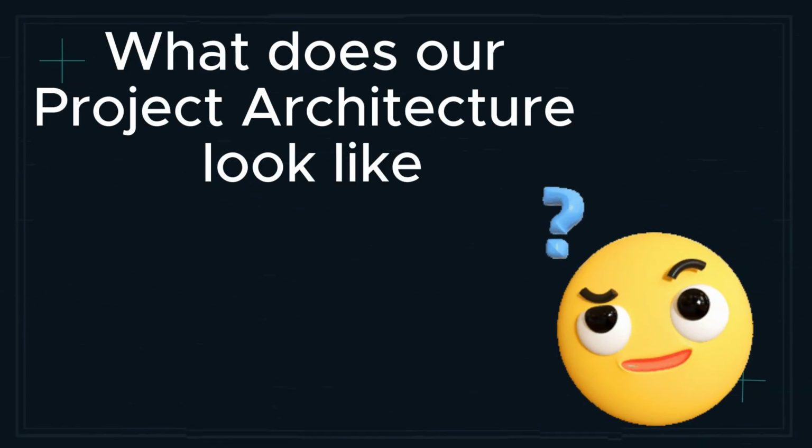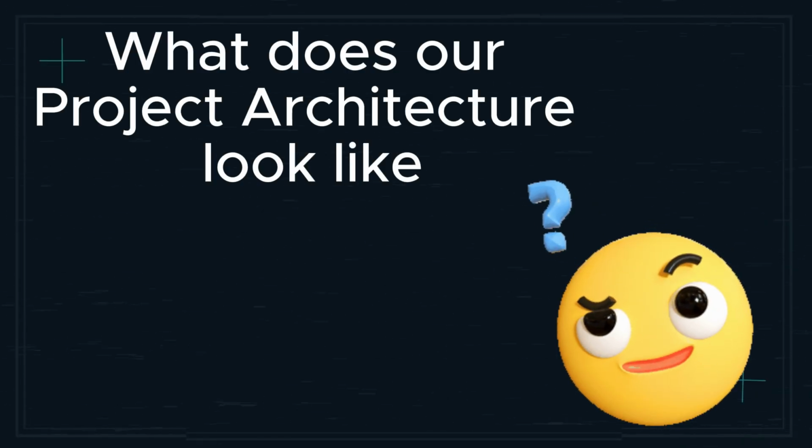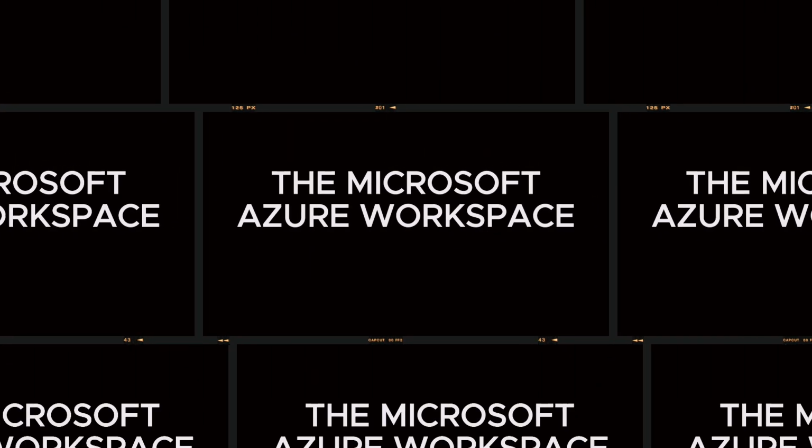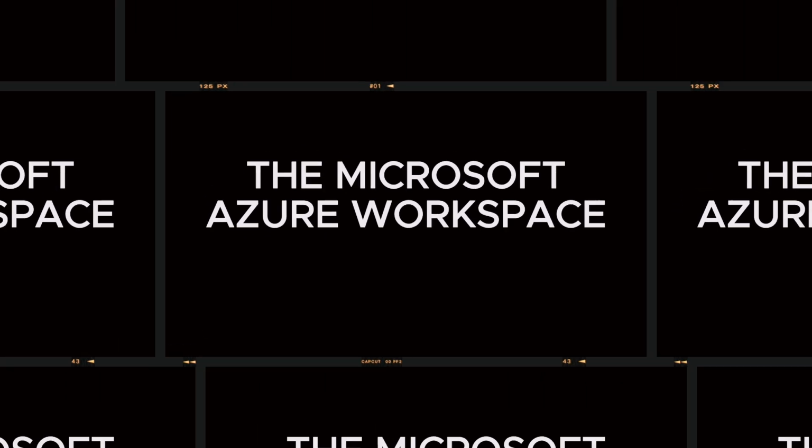So what's the architecture of this project looking like? Well, that's easy. We're going to create and configure all we need in regards to how we're going to work with the Bing API and how it's going to help us in our project. I'm going to configure all this within the Azure platform.